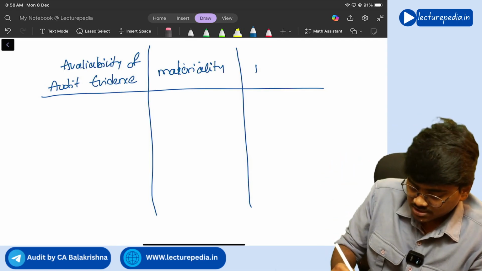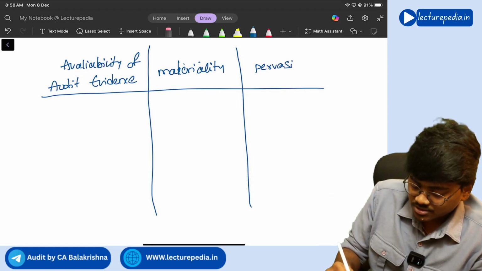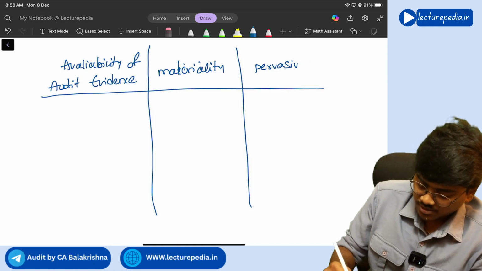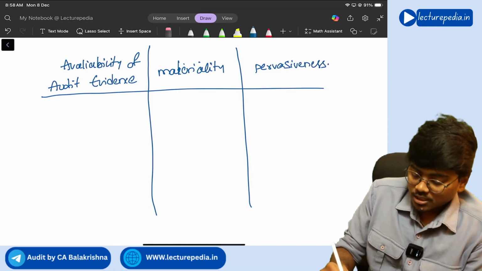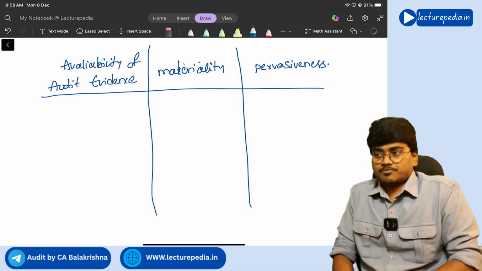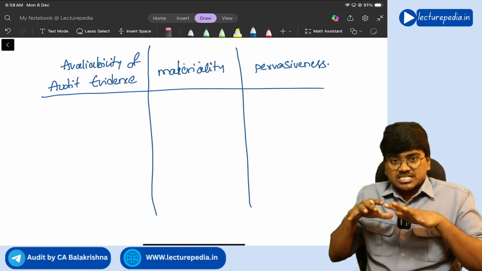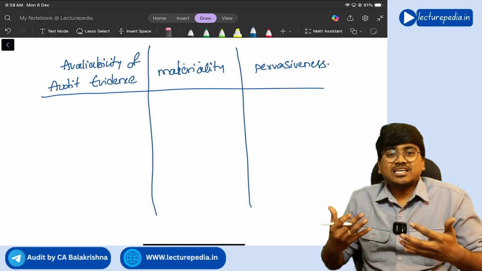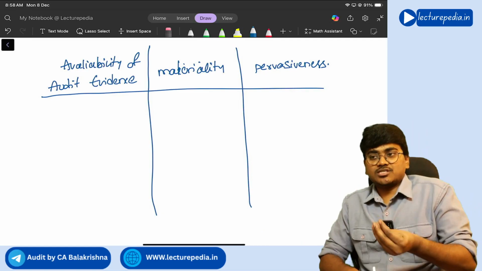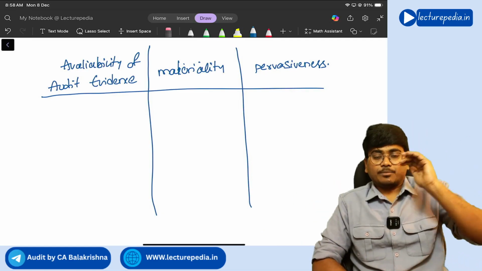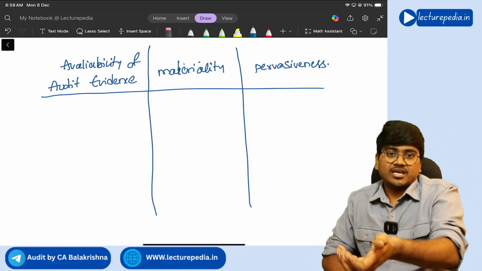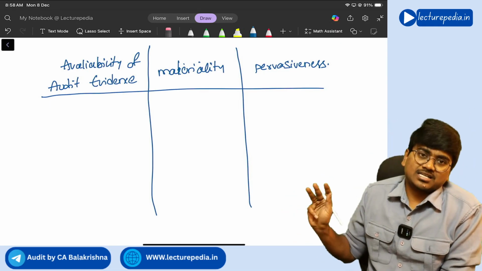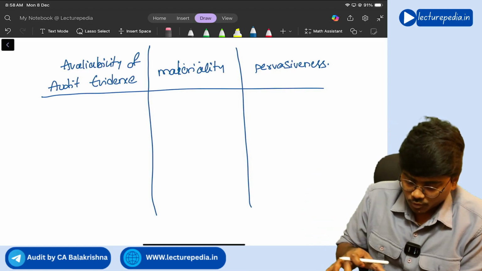Third factor that you will see is pervasiveness of the misstatements. Now, what is meant by pervasiveness? If misstatements are spread across many items, then you will call it pervasive, correct or not? So, if misstatements are there in many areas, many items, then you will call it pervasive, spread across many items. Understanding? So, these three factors you will consider for determining type of opinion.